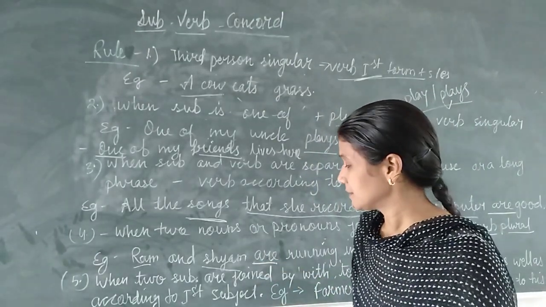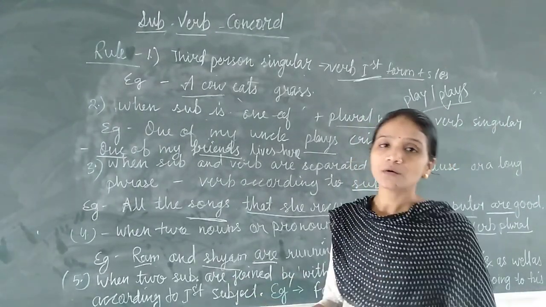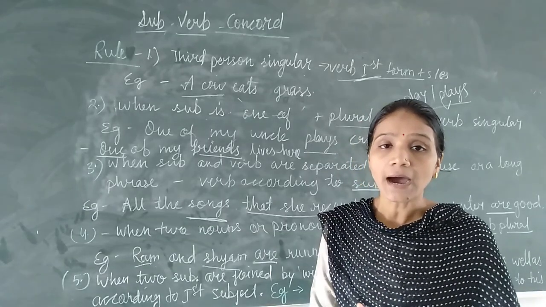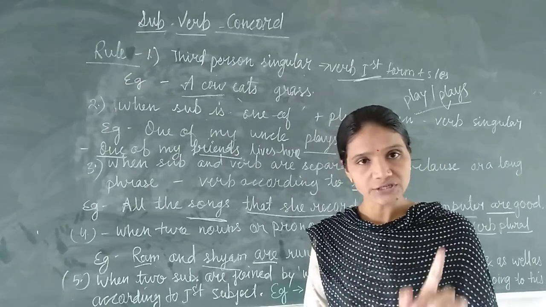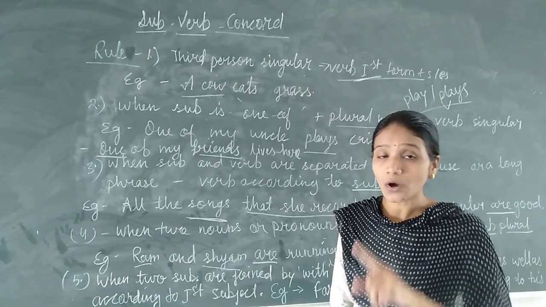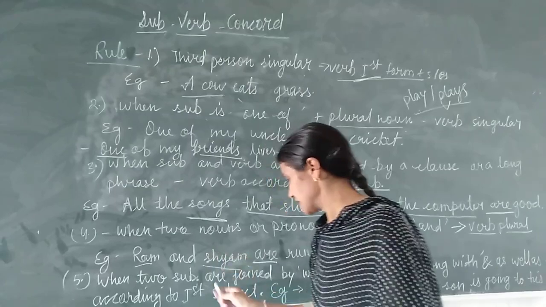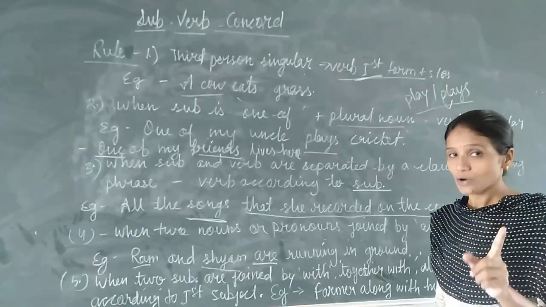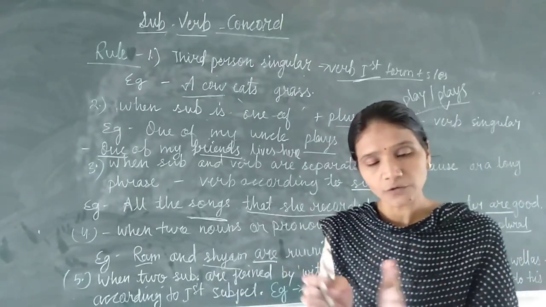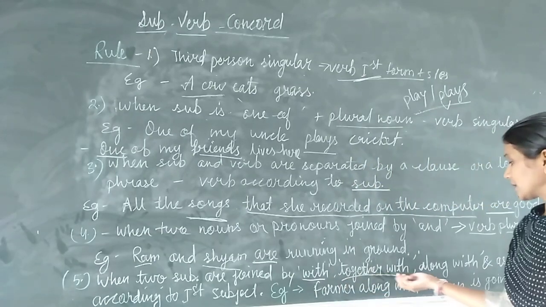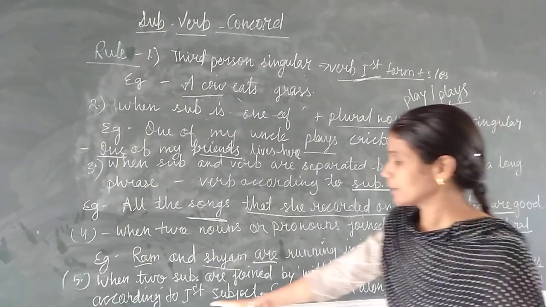Now we will see our next rule. The next rule is: when two nouns, two pronouns or two subjects are joined by with, together with, along with or as well as, we will use the verb according to the first subject. These four words you have to learn: with, together with, along with, or as well as. If there are two subjects and between them one of these is given, the verb is according to the first subject.